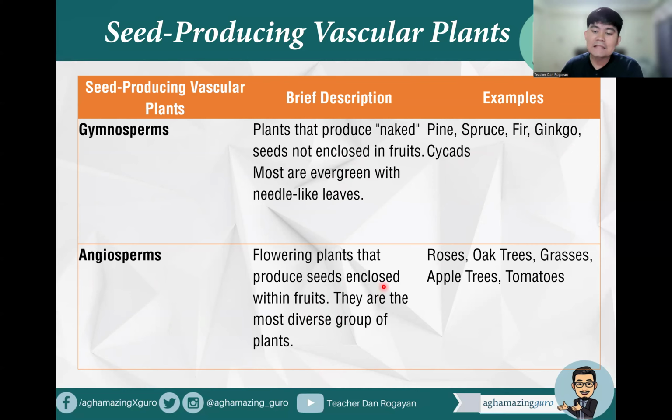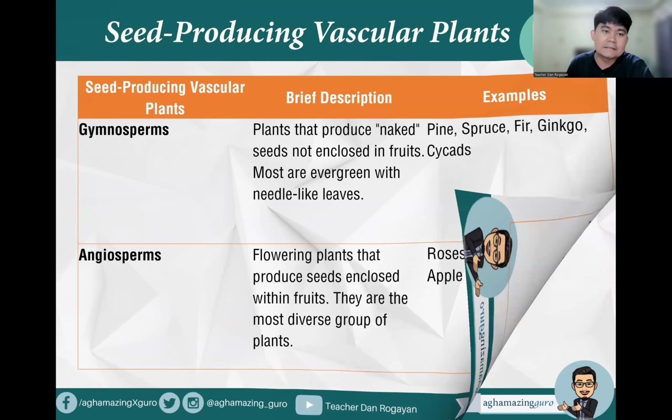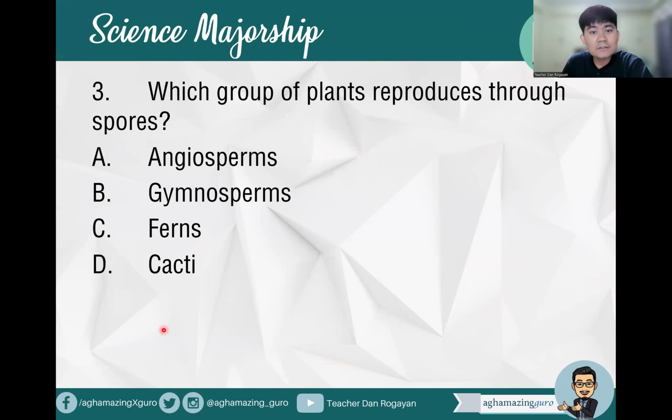So these are the examples: the roses, the oak trees, the grasses, apple trees, and tomatoes. So grasses are angiosperms, no? In the previous board exam, that question was asked: which of the following is an angiosperm? Grasses is usually what they put in the PRC. Okay? Next question, number three.